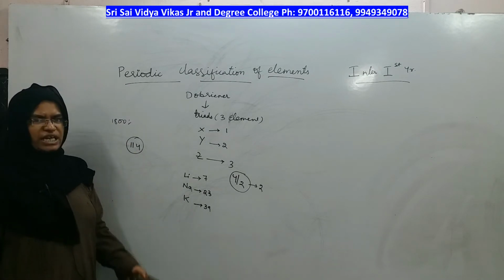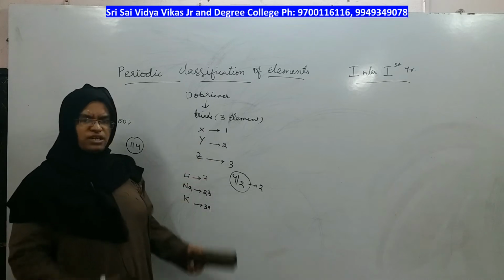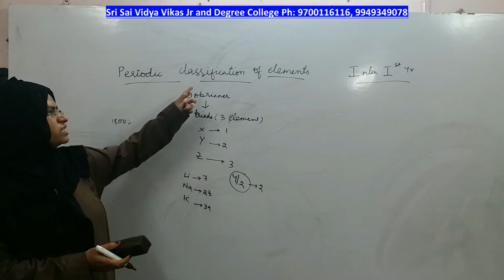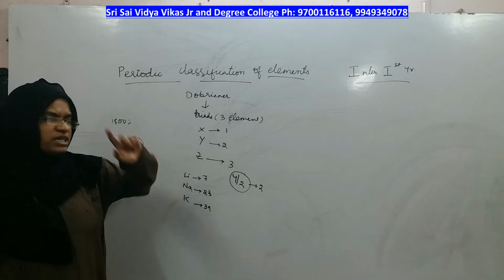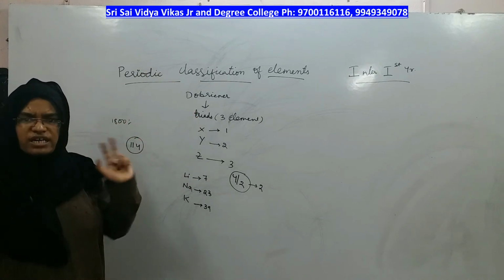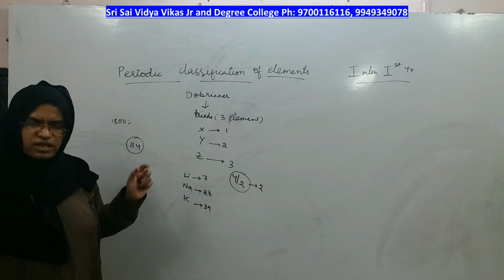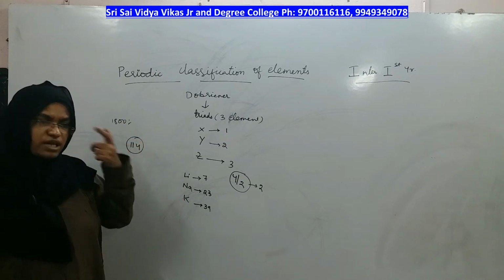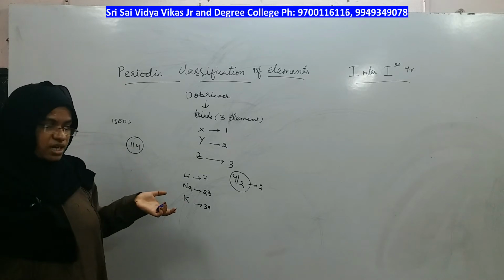This law of triads is proposed by Dobereiner. This is the first foundation laid down towards the discovery of the periodic table. Before Dobereiner, no one had observed that elements can have certain similarities. He was the first to observe the similarities in elements, right?